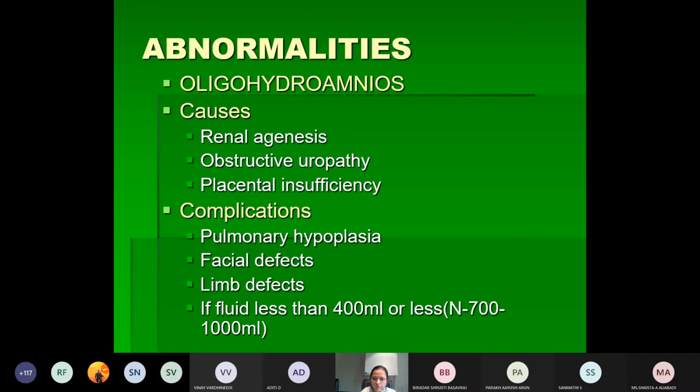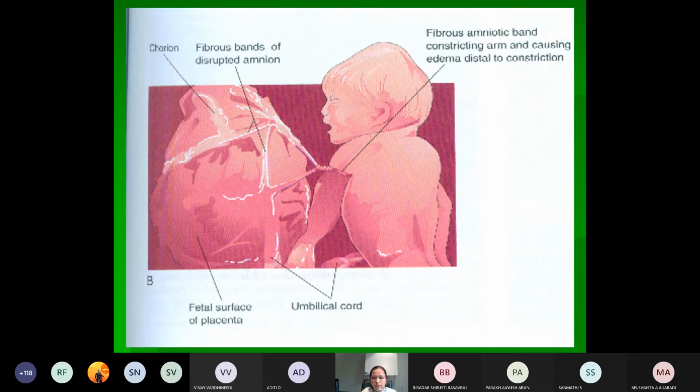So what will be the cause? We have told it is mainly secreted by the fetal kidneys in the later part. So any renal agenesis of the fetus, or any obstructive uropathy in the fetus, or placental insufficiency because of reduced blood flow, all this will lead to less circulation of the amniotic fluid in the amniotic sac. So these are the causes for oligohydramnios. Mainly the facial defects and the limb defects. Apart from that, pulmonary hypoplasia will be noted in such infants, and that is about oligohydramnios. When the fluid is less than 400 ml, it is called oligohydramnios.